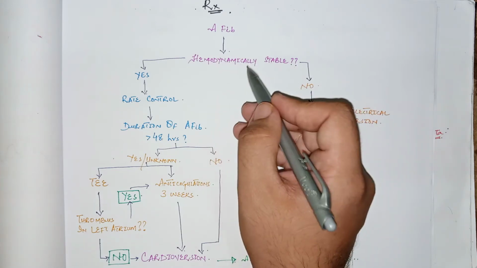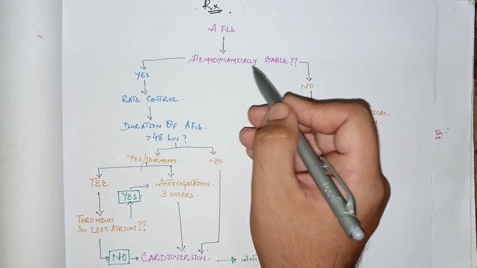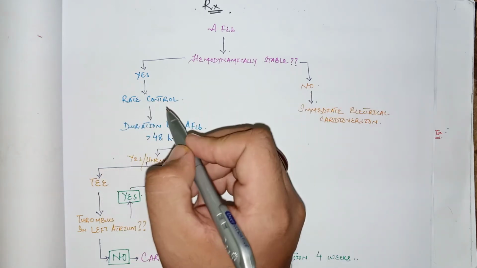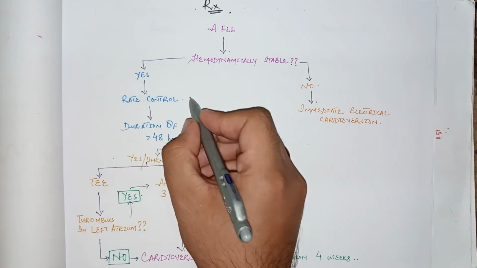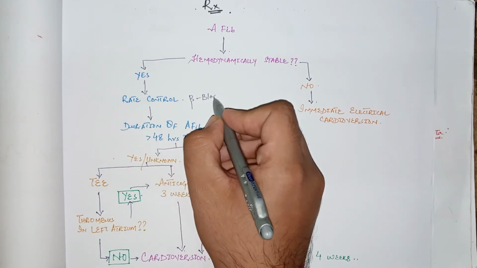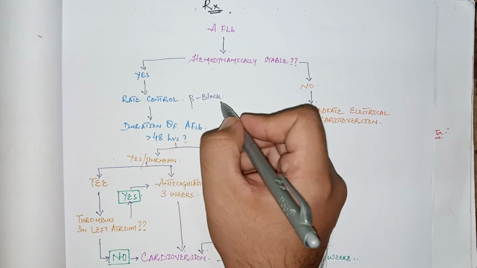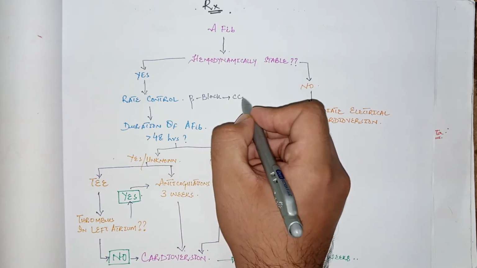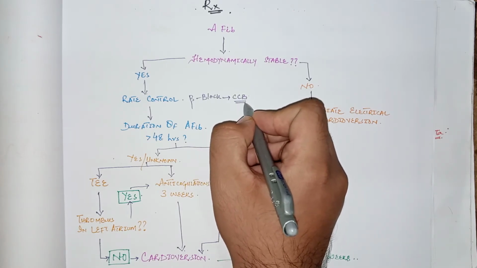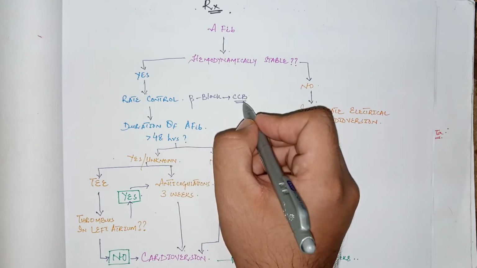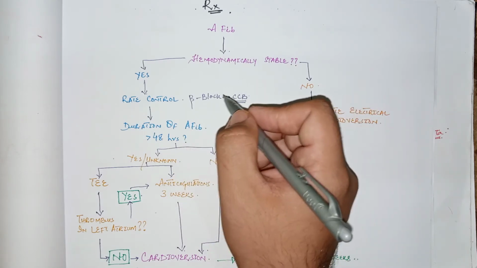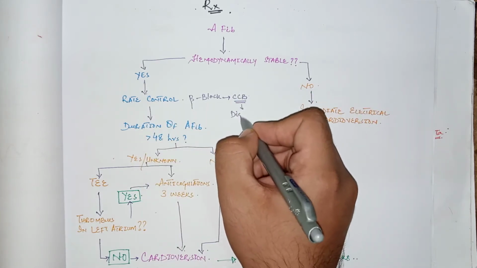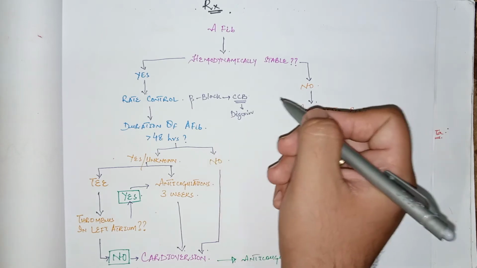But if the patient is hemodynamically stable, there is no chest pain and the blood pressure is normal, then the first step is to control the rate of the heart. This heart rate is controlled by beta blockers like esmolol and metoprolol. If beta blockers are not available for some reason or are contraindicated, like in asthma, then the next option is calcium channel blockers. These are alternatives to beta blockers. These CCBs include diltiazem and verapamil, which mainly act on the heart and reduce the heart rate. Other options include digoxin. This digoxin is basically a positive inotropic agent.